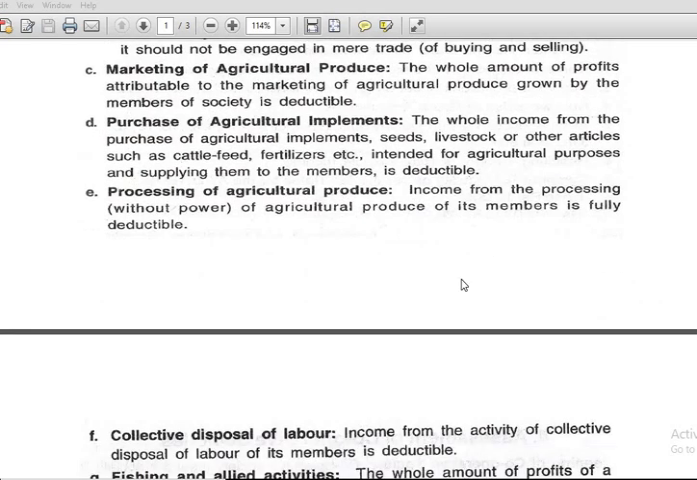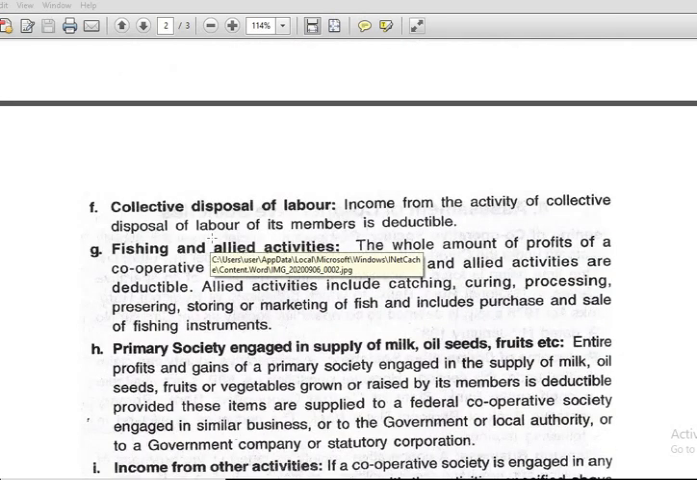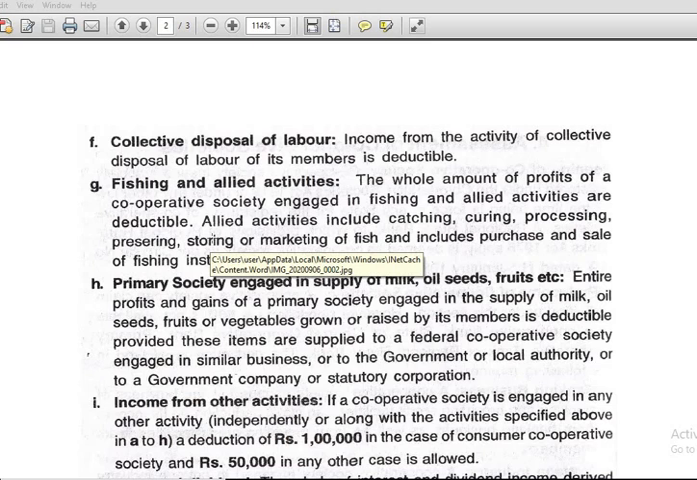Then, processing of agricultural produce. Income from the processing, that is without power. If it is with power, deduction is not available. Of agriculture produce of its members is fully deductible. Then, collective disposal of labor. Income from activity of collective disposal of labor of its members is deductible. Okay, if the members of the society, their services are being outsourced and thereby you are earning the income, then of course the deduction is available at 80P.